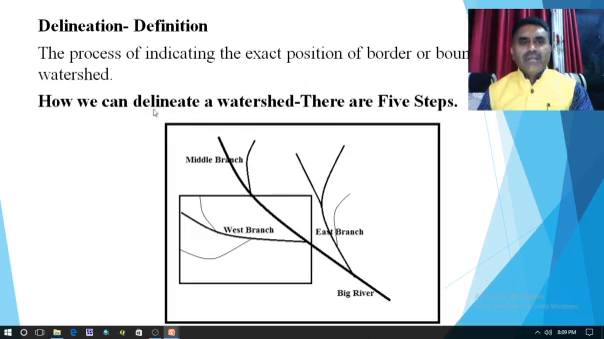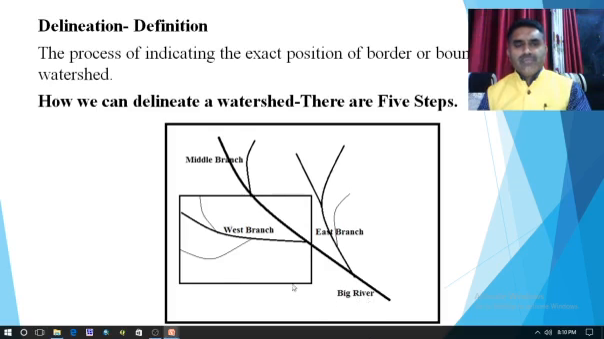So, how can we delineate a watershed? There are 5 steps to delineate the watershed. This is the example. Suppose this is one main channel to which there are various tributaries which meet the main channel. First order stream, this is the second order stream, first order stream, this is the second order stream, and whenever various tributaries meet the main channel, it forms a big river.